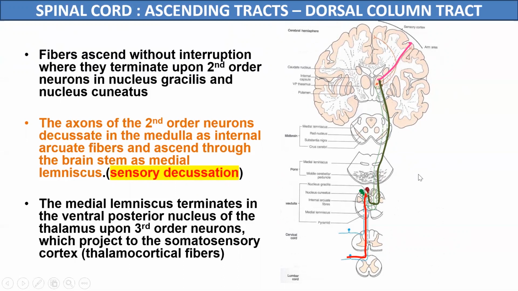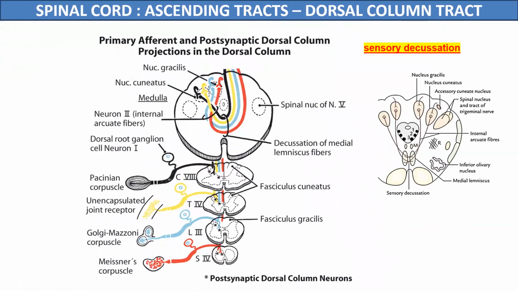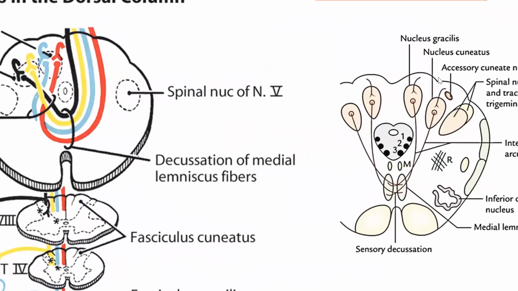In the spinothalamic tracts, we have seen that the first order neurons relayed in the dorsal horn of the spinal cord, but in the dorsal column tracts, the first order neuron fibers will relay in the medulla. Now, if we look closely at the pathway of these tracts in the medulla, here we can see the nucleus gracilis and the nucleus cuneatus, and the axons of these nuclei are crossing over to the opposite side, and these crossing fibers are named as the sensory decussation of the medulla.